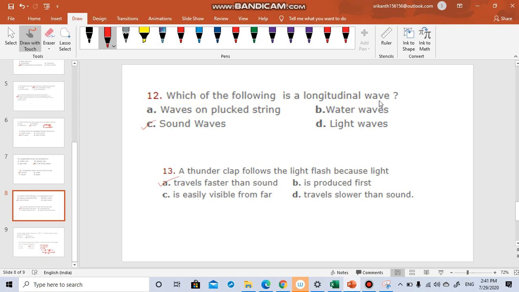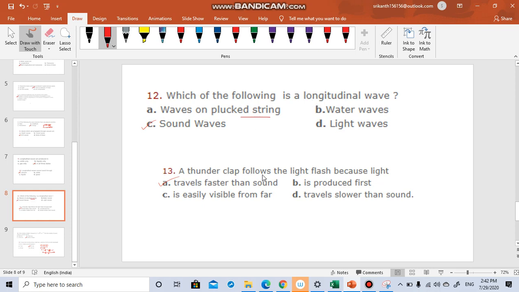Which of the following is a longitudinal wave? Waves plucked on a string is a classic example of a transverse wave. Water waves are both longitudinal as well as transverse. Light waves are electromagnetic waves, not longitudinal waves. Sound waves are only longitudinal waves.